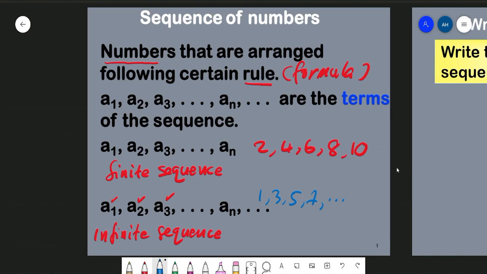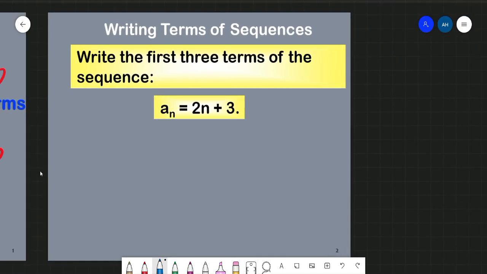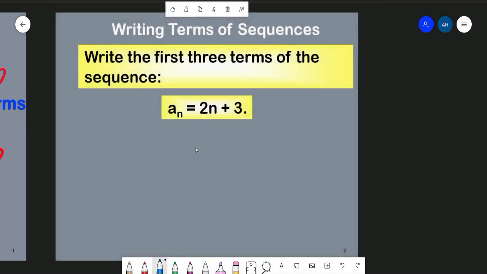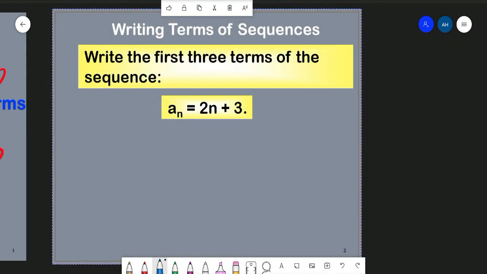Now let's see our example here, writing terms of the sequence. We are given the nth term, an, that is equal to 2n plus 3. The question is asking us to write the first three terms of the sequence. So we are going to find the first term, the second term, and the third term only.